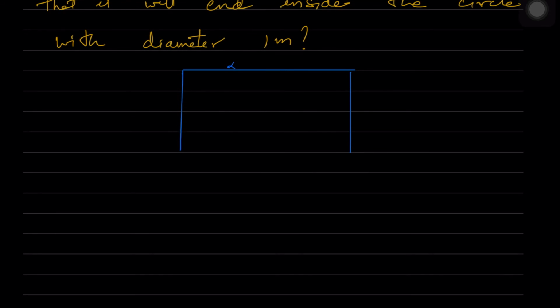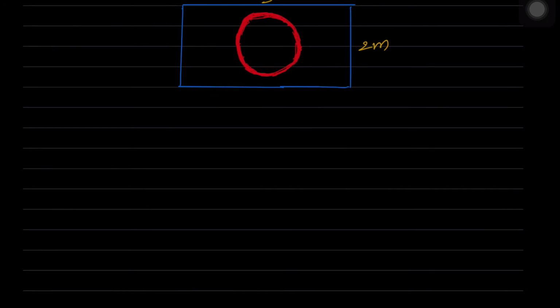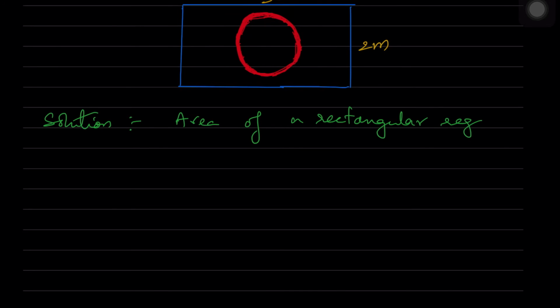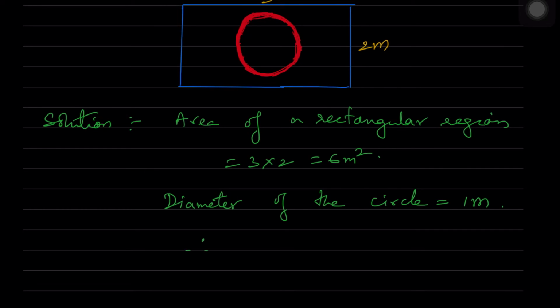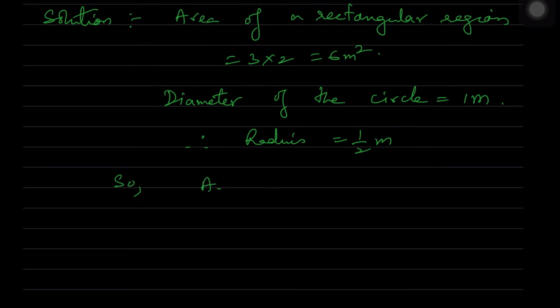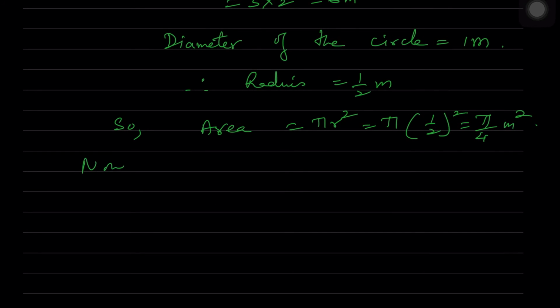So solution, what is the solution we have here? We'll see. Area of rectangular region is equal to length into breadth, which is equal to 3 into 2, that is 6 meters square. Diameter of the circle is equal to 1 meter. Radius is equal to half meters. So area of the circle is pi r square, which is equal to pi into 1 by 2 whole square, which is pi by 4 meters square.